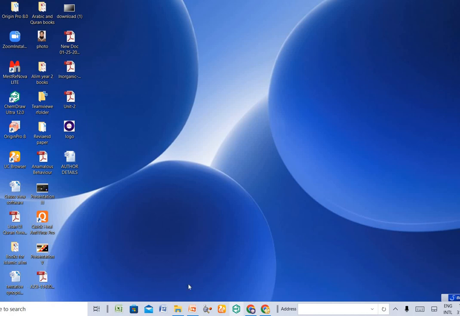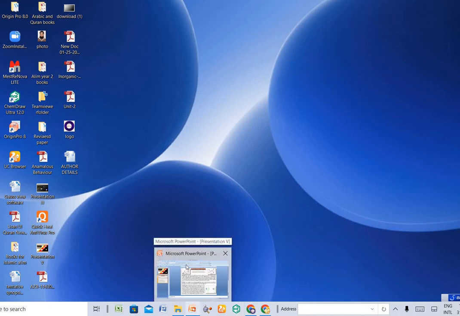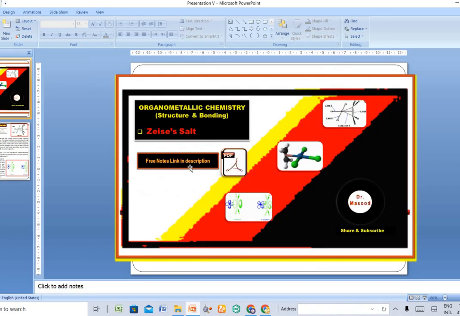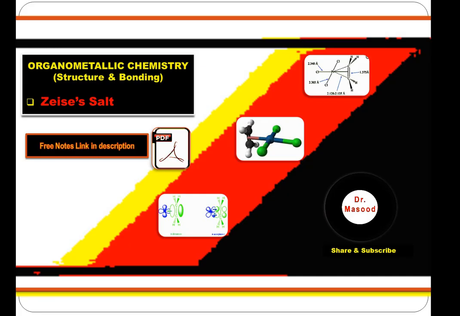Dear students, today we have one of the most important topics in organometallic chemistry, that is Zeise salt. Now, this is a topic where you can expect with maximum probability that you will get this question in the exam. And there are always questions asked in every competitive exam, even if it is your NEET, even higher exams like GATE, CSIR exams, or even the exams related to the JAM and the lecturership exams.